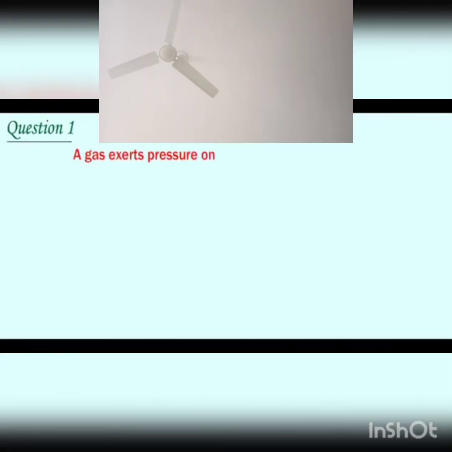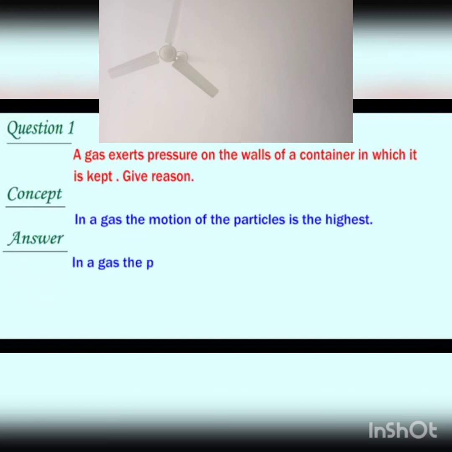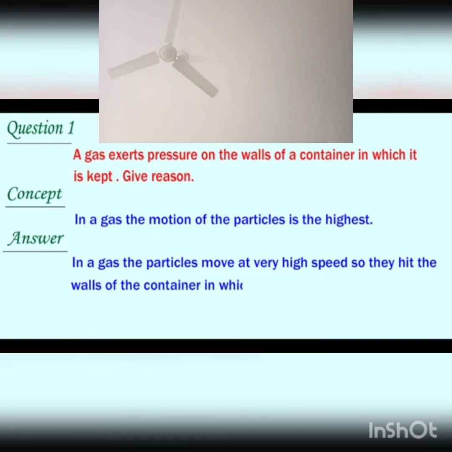A gas exerts pressure on the walls of a container in which it is kept. Give the reason. See, the concept we are using: in a gas, the motion of the particles is the highest. How to give the answer? In a gas, the particles move at a very high speed, so they hit the walls of the container in which it is kept.